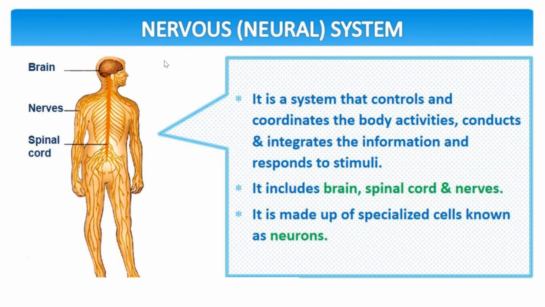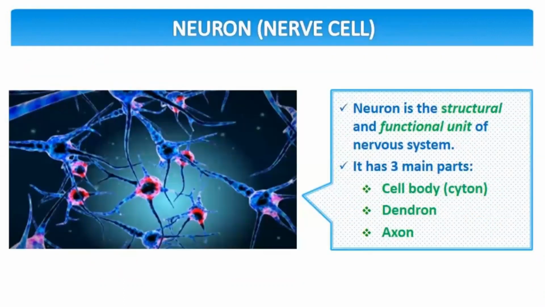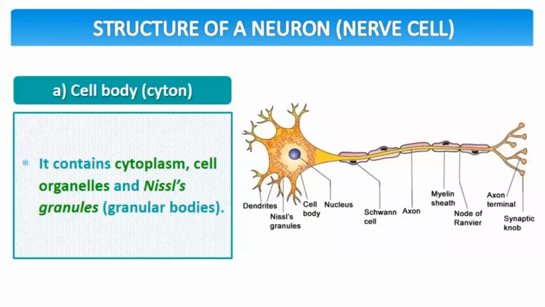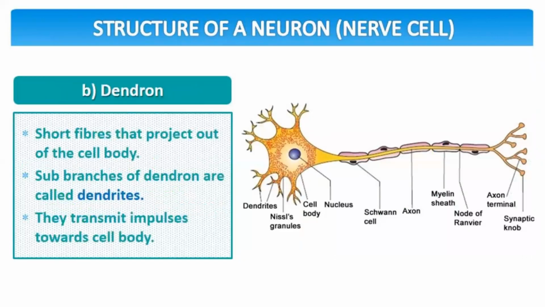It is made up of specialized cells known as neurons. A neuron is the structural and functional unit of the nervous system. It has three main parts: cell body, dendron, and axon. The cell body contains cytoplasm, cell organelles, and Nissl's granules that are granular bodies. Then come the dendrons, which are short fibers that project out of the cell body.